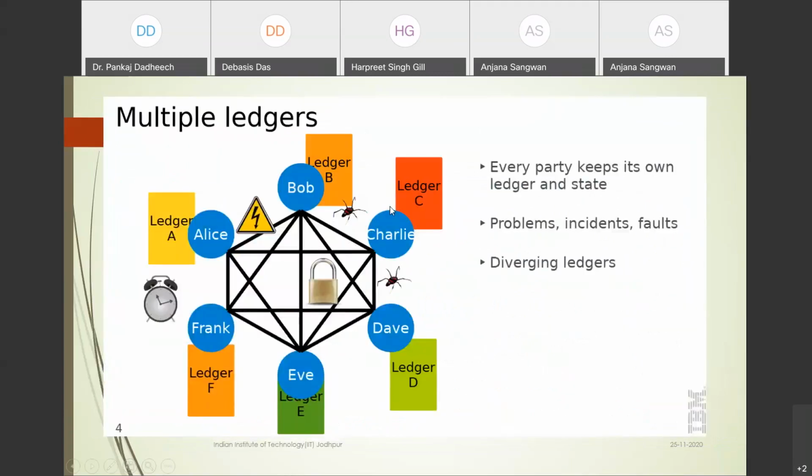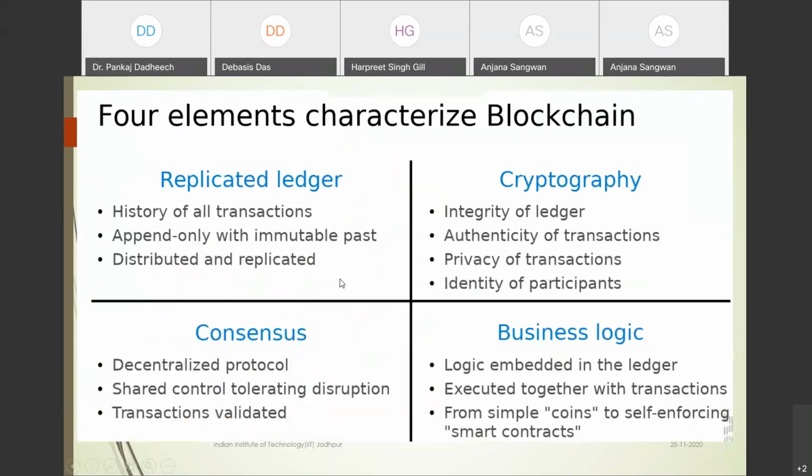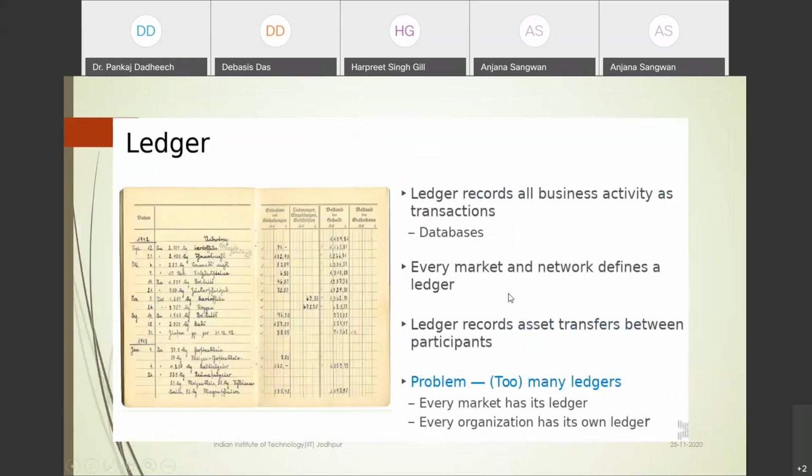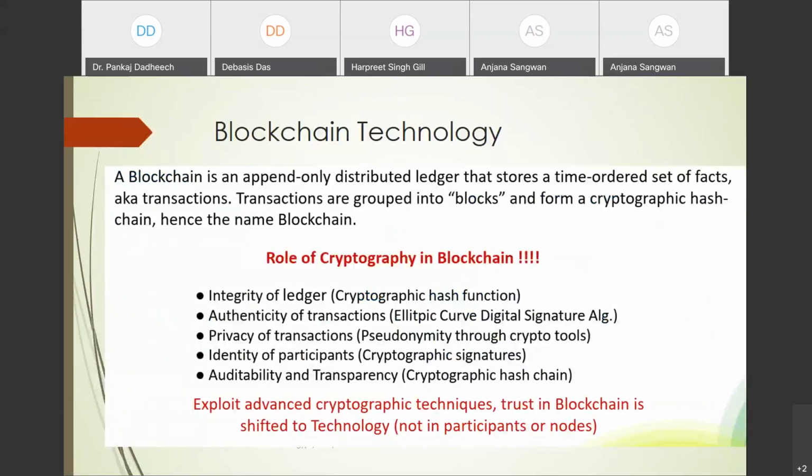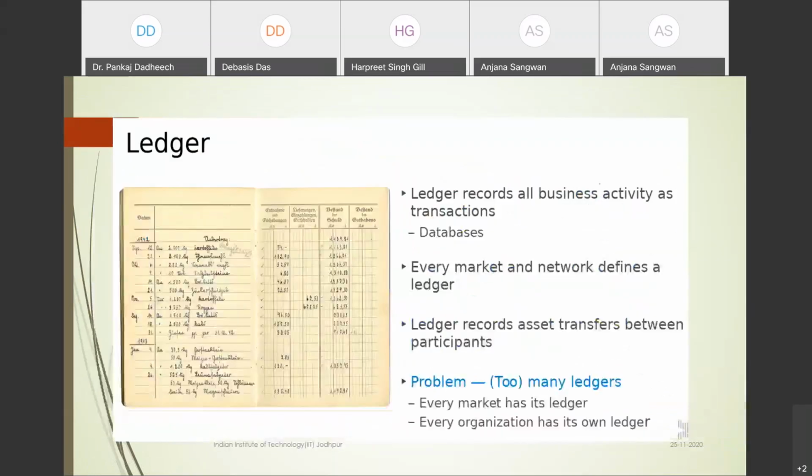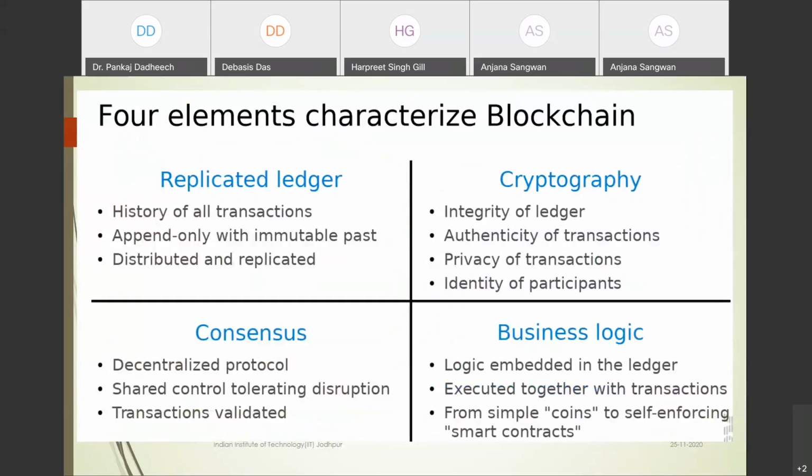Multiple ledgers are connected to each other, which gives multiple storage, and using the blockchain we can create security. This is the example. So these four properties you have to change. When you apply blockchain in the case of IoT, you have to change all this. Now the four things in blockchain, one is the replicated ledger.